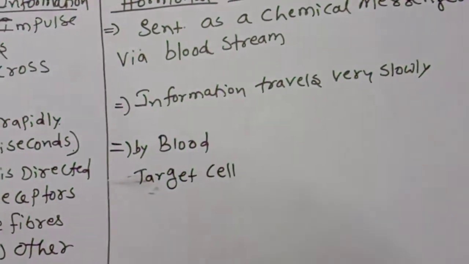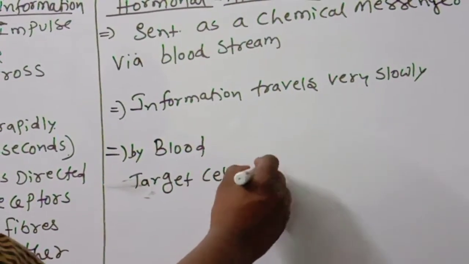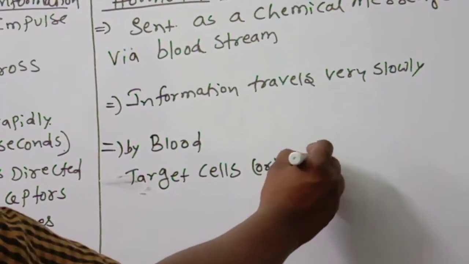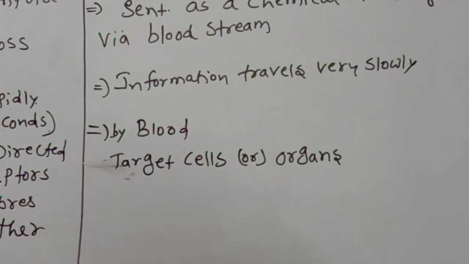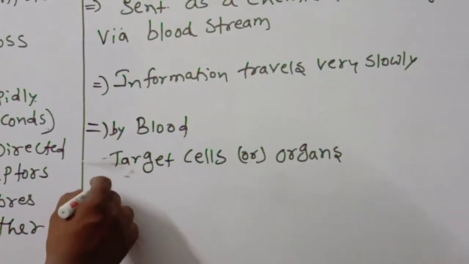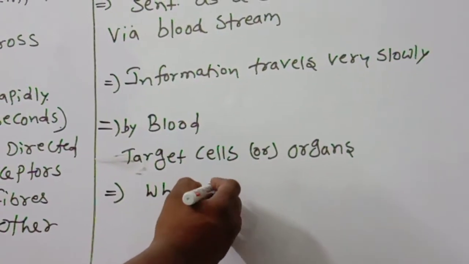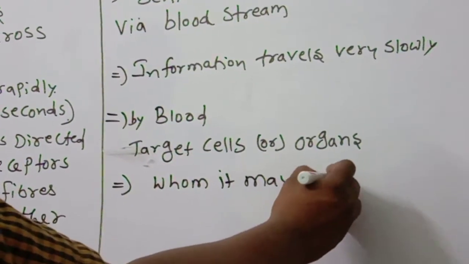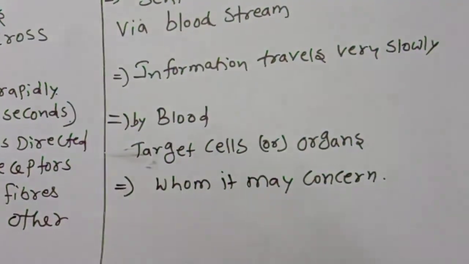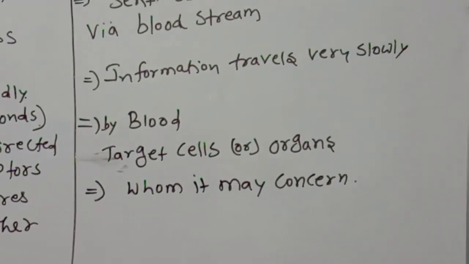The cells or organs are reached by the blood only. It is as whom it may concern. So wherever it goes, it performs the function.